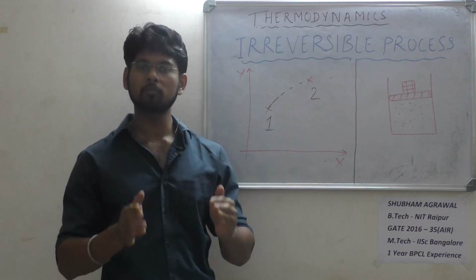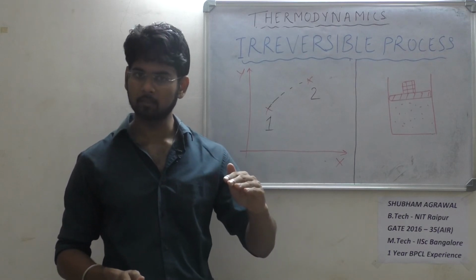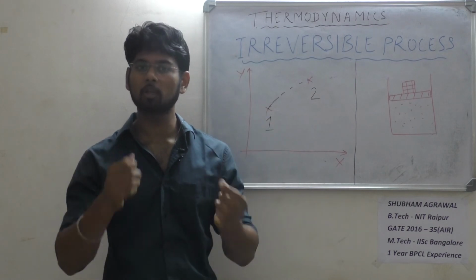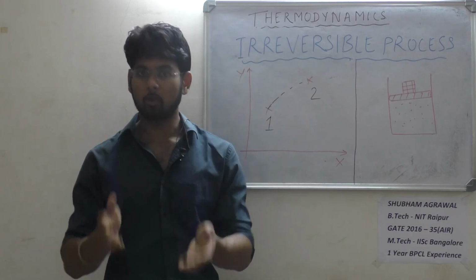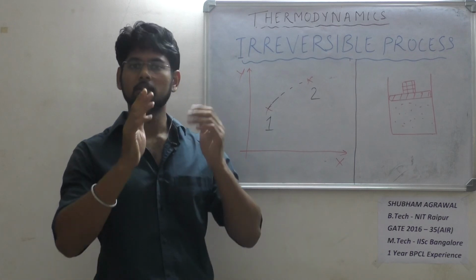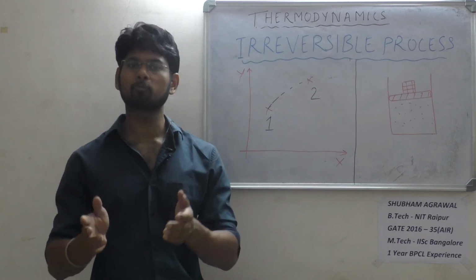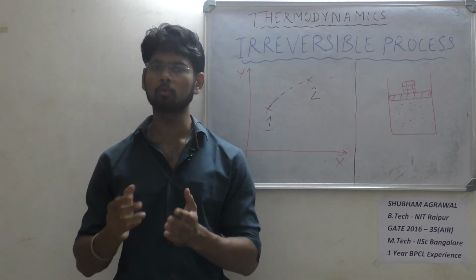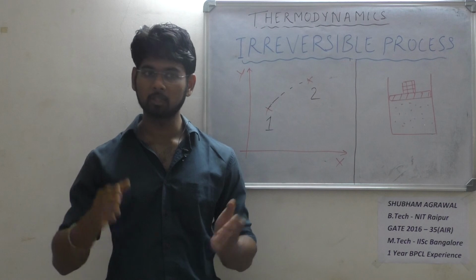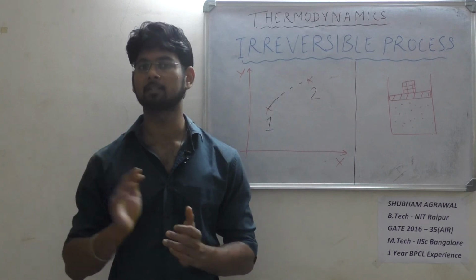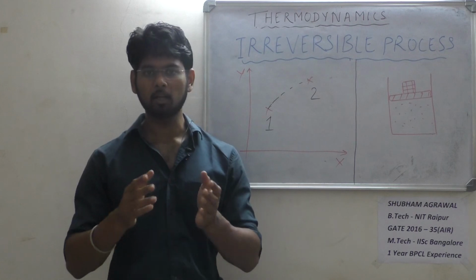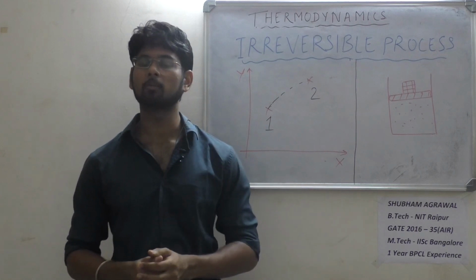So I have the information regarding the initial state, I have the information regarding the final state, but I am not able to measure the properties of the system at the intermediate states. So such kinds of processes are called irreversible processes. Now since I do not know what the properties of the system are in between the initial and final states, I should not be able to draw any curve representing this particular irreversible process.